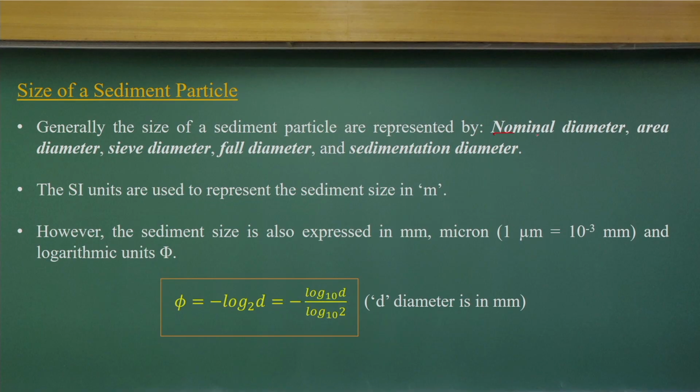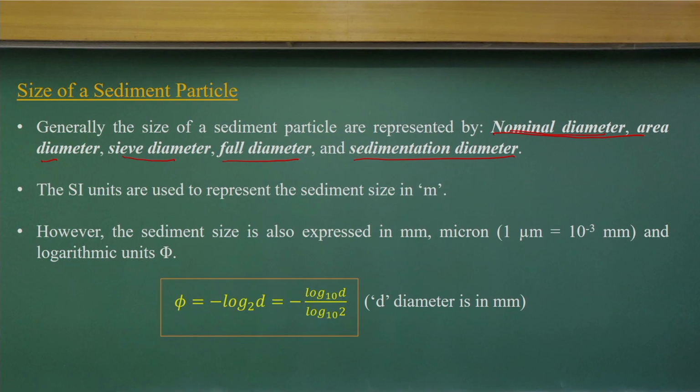That's the reason we define different diameters, like area diameters, nominal diameters, sieve diameters, fall diameters, and sedimentation diameters. You cannot have a sediment with a uniform size; that is a natural process. So we will have mixtures of sediment particle sizes.